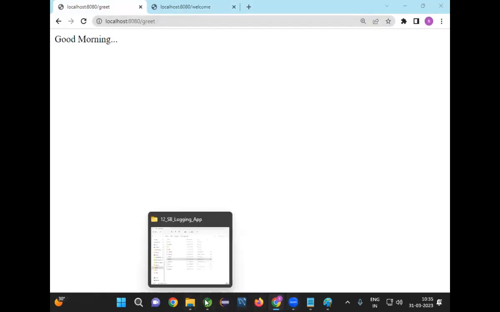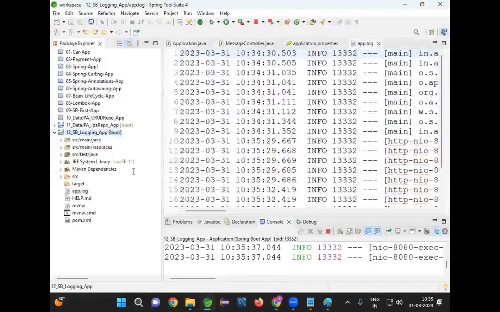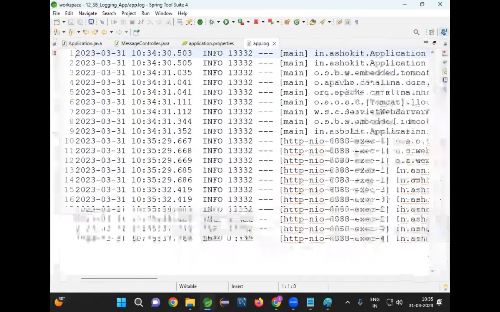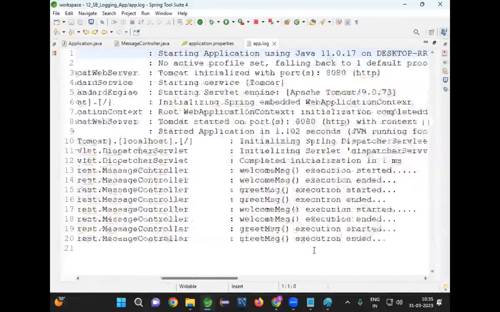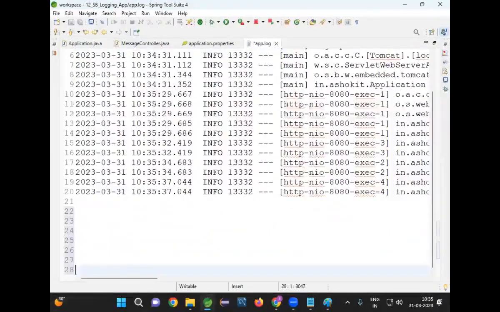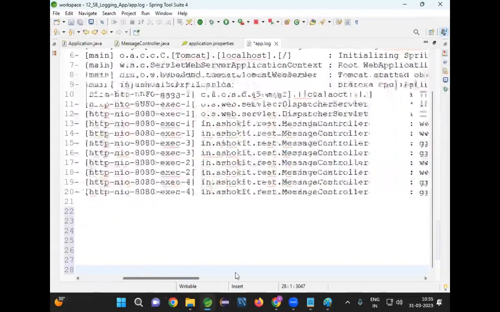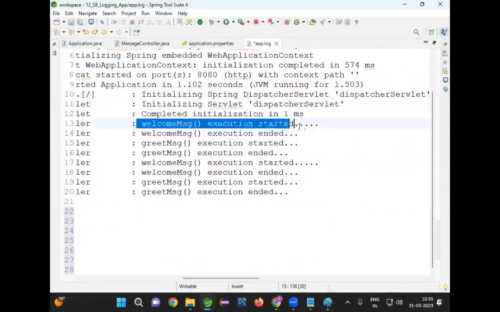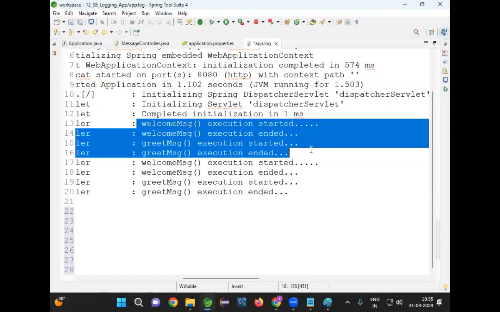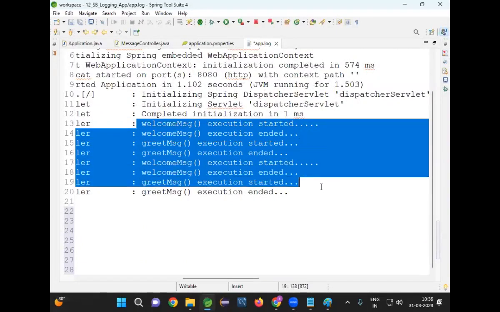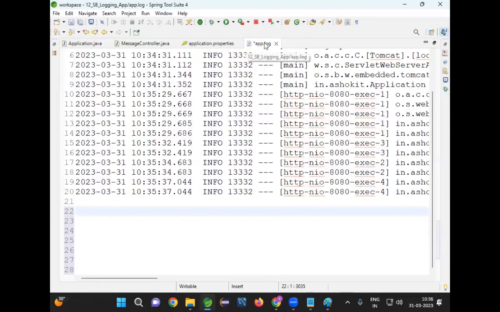Now, go to our project, refresh this, go to the log file, and can you see all our log messages are stored in this log file or not? Now can you see welcome message started, ended, greet started, ended, welcome started, ended, greet started, ended. Like these, messages are stored in our log file.